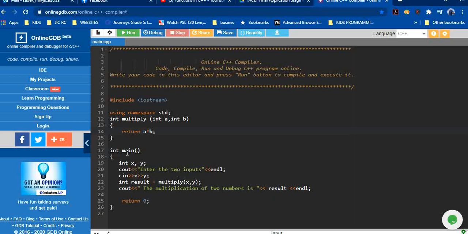What is the advantage? For example, I have this function with, let's say, 10 lines of C++ code written in it. If I don't use a function and I write it in the main program, and I need to do the same operation 10 times, then I have to write 100 lines of code.